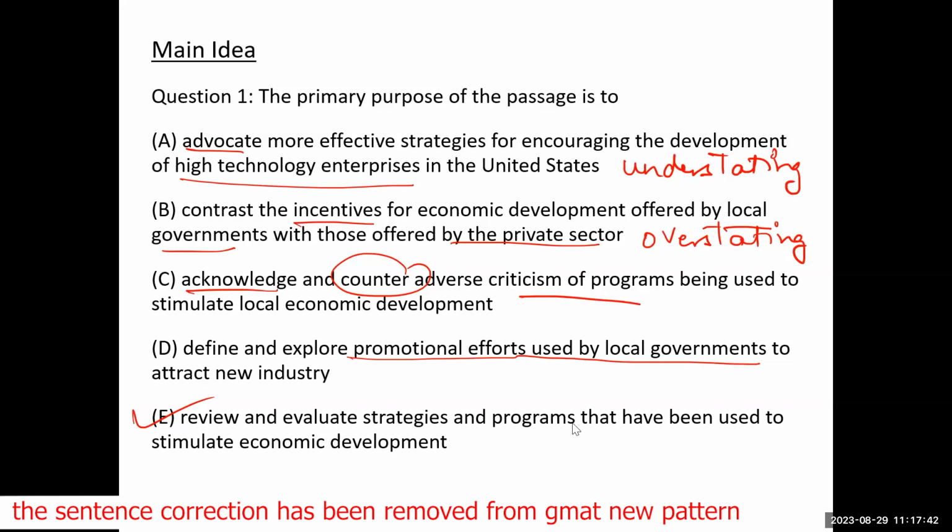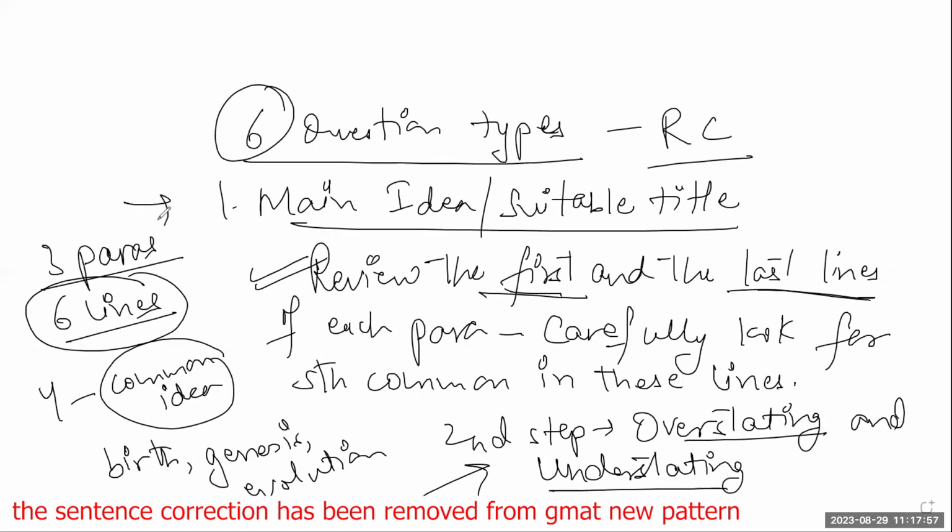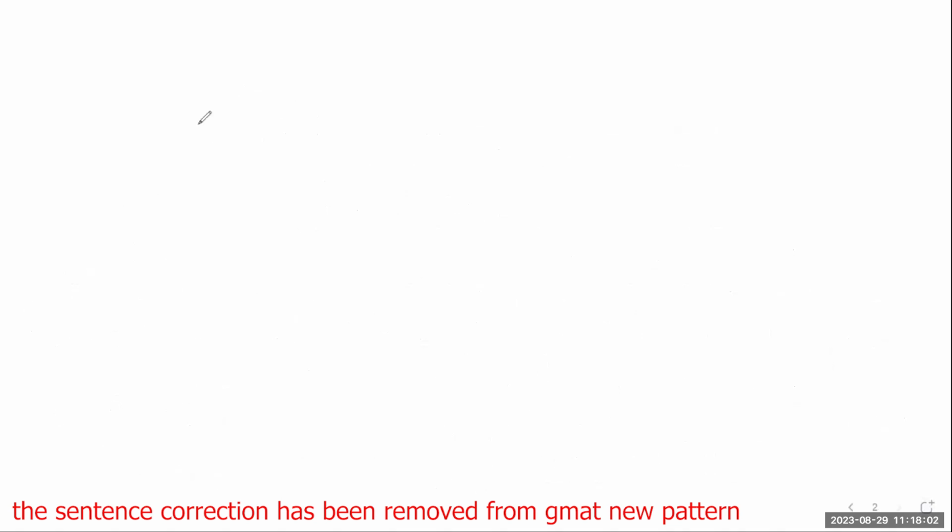Right? Okay. Now from the same passage, there is something called supporting idea questions. When you look at the types of questions, I told you the first type of question is main idea. The second question type which you face is called supporting idea question.